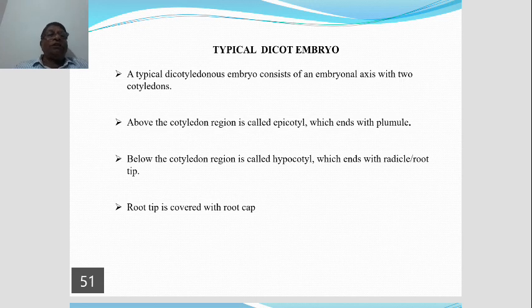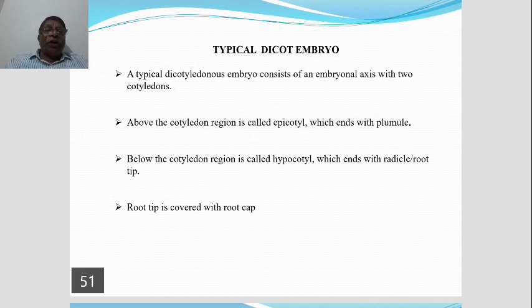How many cotyledons are seen? 2 cotyledons, because it is dicot. A very important difference between dicot and monocots: the dicots always have 2 cotyledons. Monocot have only 1 cotyledon.